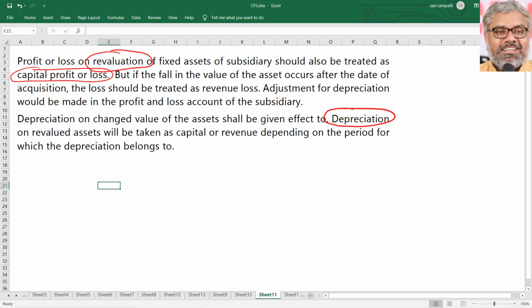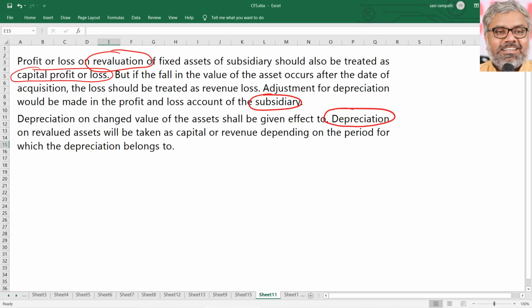How it has to be adjusted? Normally it will be definitely adjusted from the date of acquisition. So normally it will be post acquisition period only. So it has to be adjusted in the assets of the subsidiary. When is that? When they have not accounted for the revaluation. If they already accounted for revaluation, if they already adjusted depreciation, what is there for us to do? Nothing. That is why such will not be the case. Definitely there will be something for us to do.